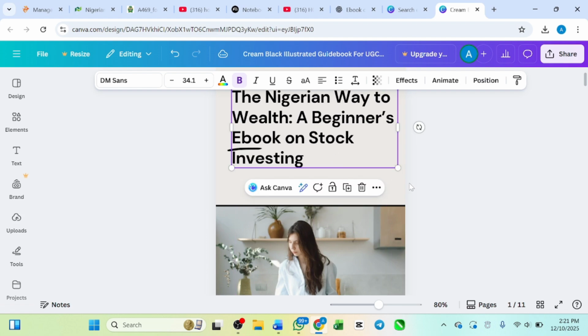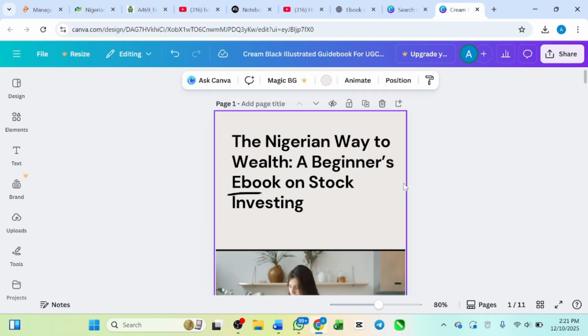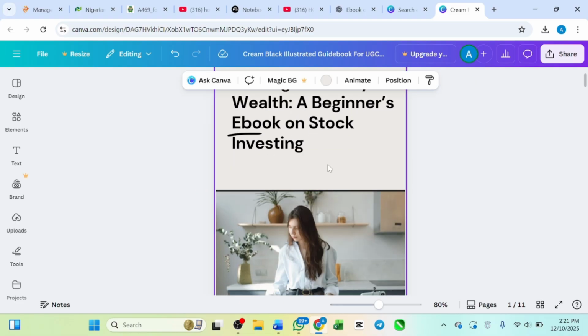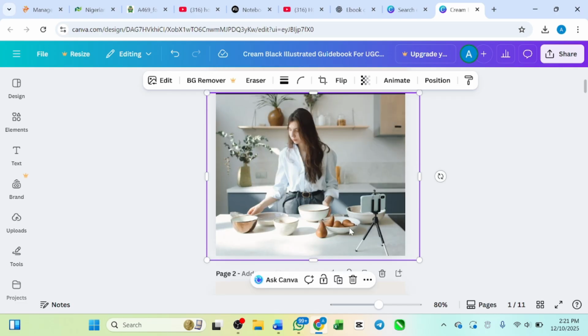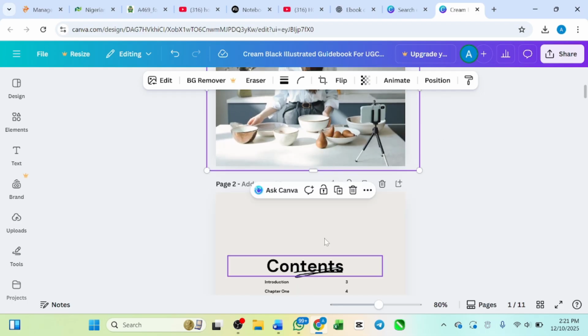Wow, this is cool. You see, gradually we are turning it into our own, right? This image, if you don't want to see it, you can go ahead and remove it. Just change it. You can add more pages. Let me say you want to add a page in the middle. You click here. The page is going to be added in the middle, right?